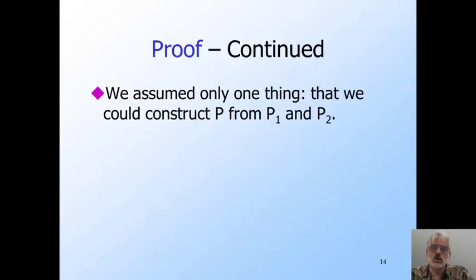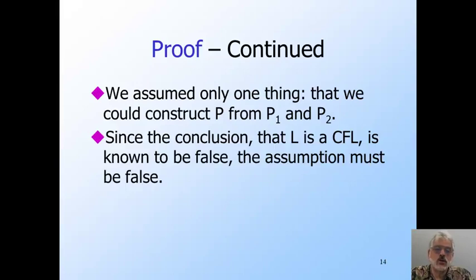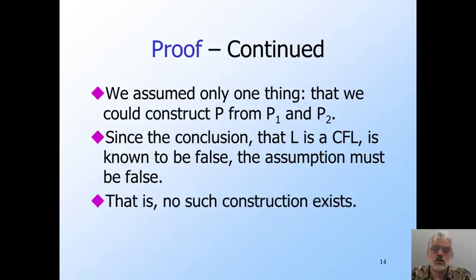We have made only one assumption, that P can be constructed from P1 and P2. Since we drew a false conclusion from our assumption, that assumption must be false. That is, we have proved that there is no way to simulate two stacks by one in a manner that is sufficient for us to figure out whether the PDAs using these two stacks both accept a given input.